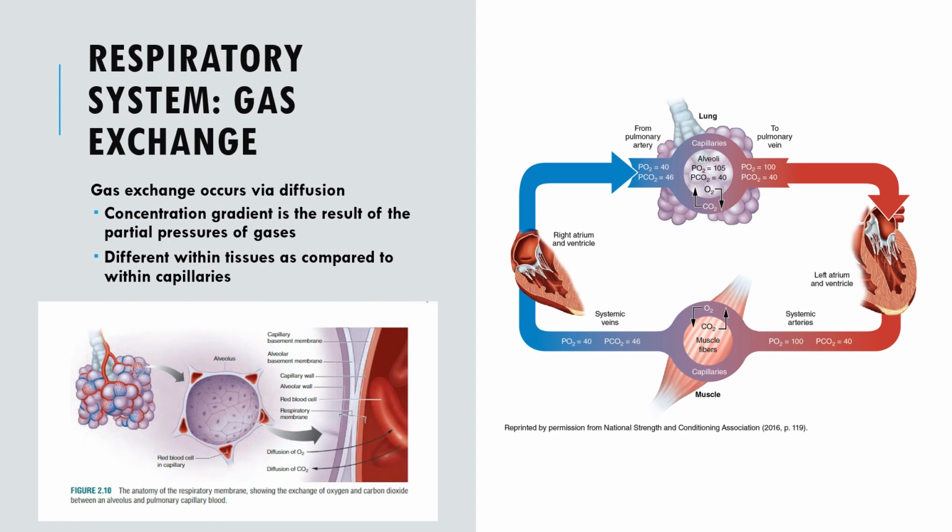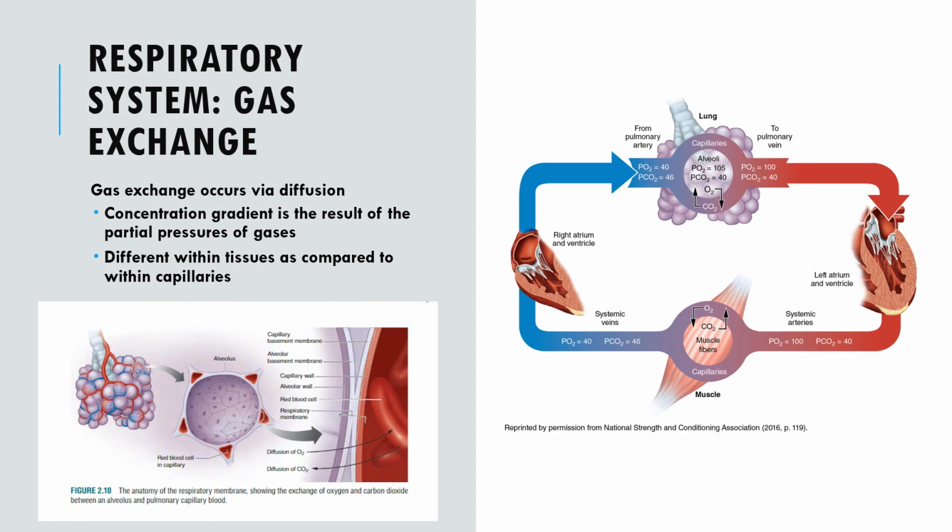metabolism, dissolves in the blood and is transported in three forms: dissolved in plasma, bound to hemoglobin, or as a bicarbonate ion, HCO3, in the plasma. The majority of carbon dioxide is transported as bicarbonate ions, which are formed when carbon dioxide combines with water in the presence of an enzyme called carbonic anhydrase.